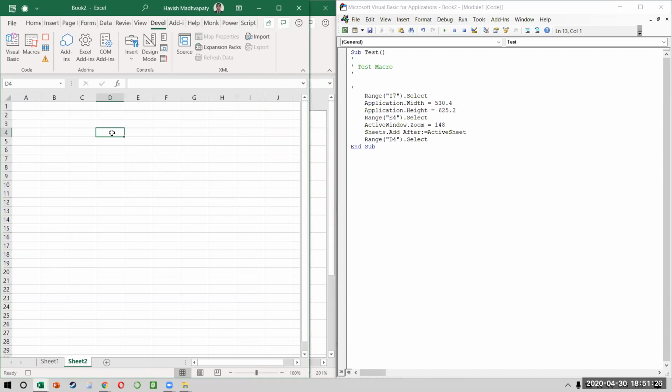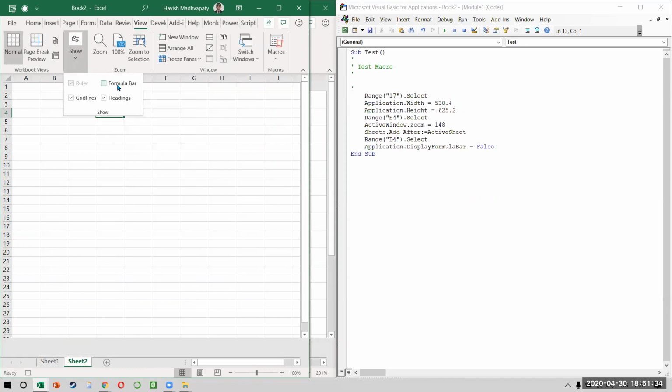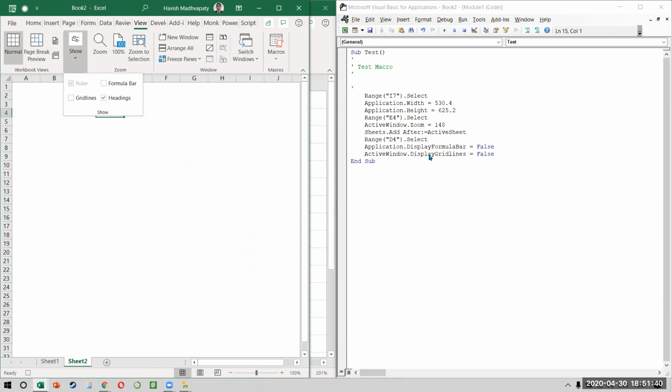Let's say something else. What if I go to view and then I go to show and then I hide my formula bar as an example. It says application.display formula bar equal to false. If I hide my grid line, it says active window dot display grid line is equal to false, right? So do you see the level of control you have over recording actions on an Excel file?